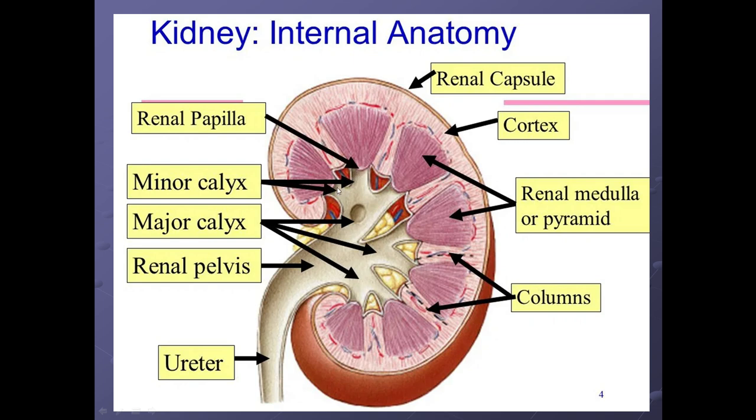They surround the apex of the renal pyramids, and about 2 to 3 minor calyces join to form the major calyx. Then there is the renal pelvis and then the ureter. This is the internal anatomy of the kidney. Clear?